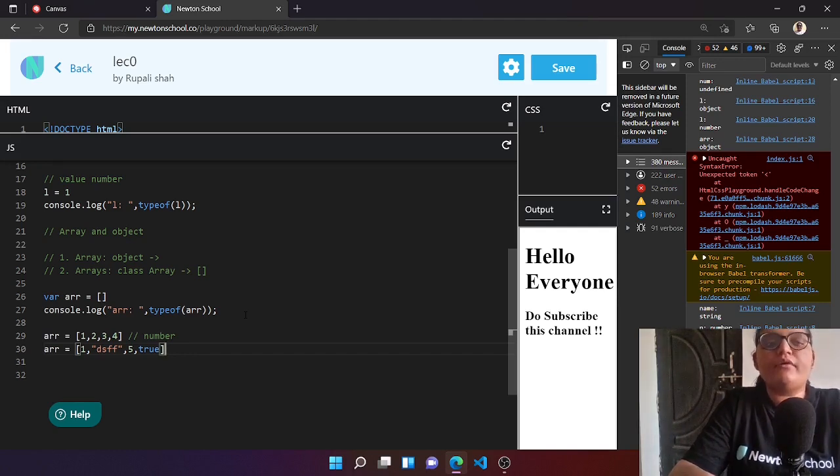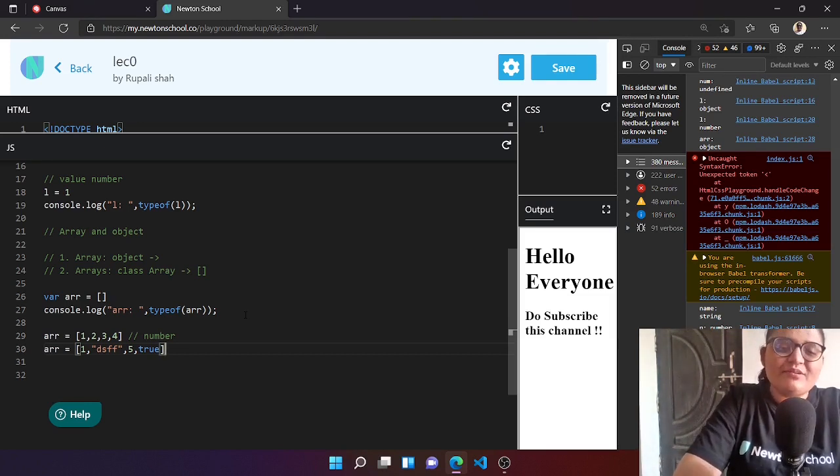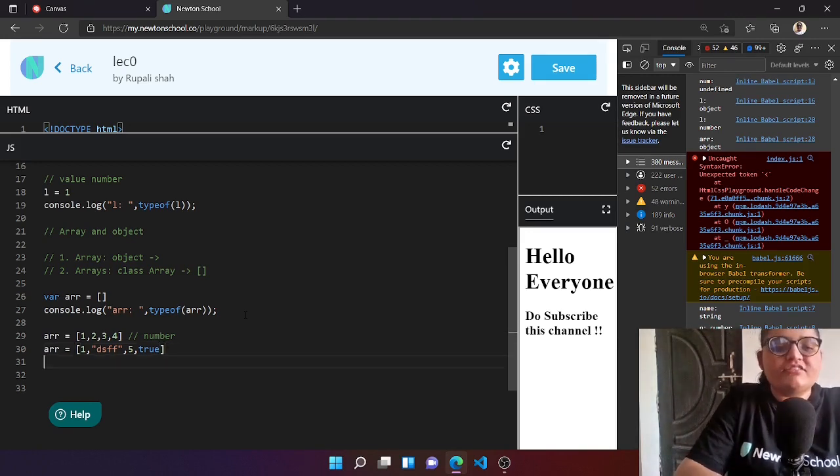If you are talking about other languages like C, Java or C#, this would be a problem. In JavaScript, you are free to give any value in an array. So that was a bit of description and discussion about arrays.